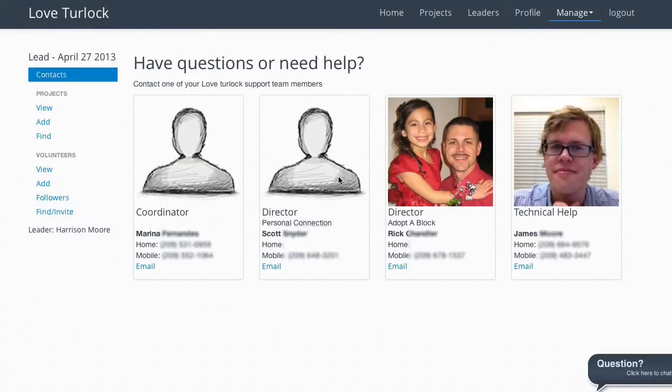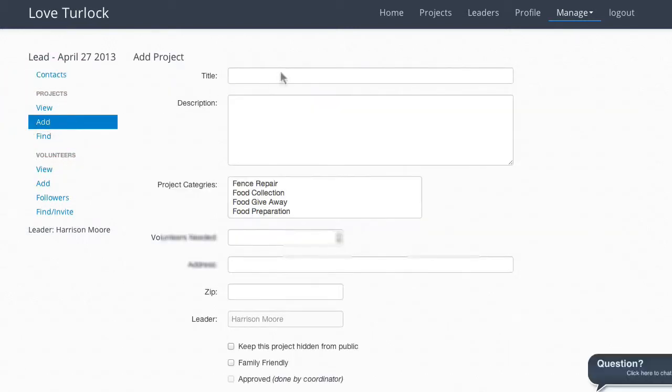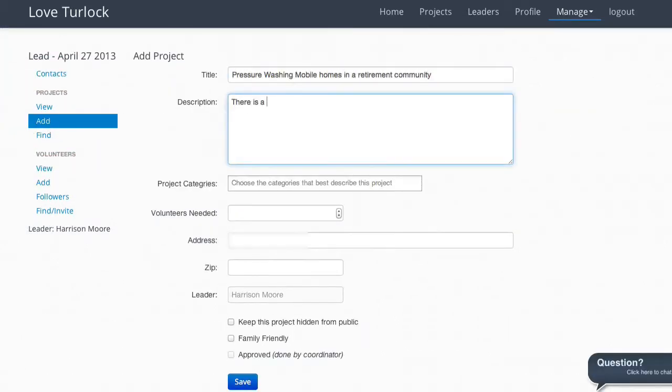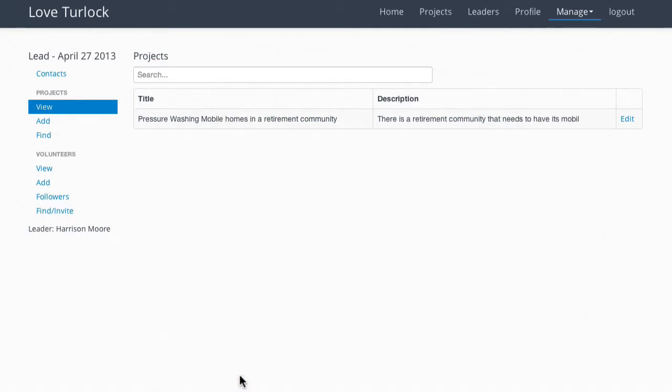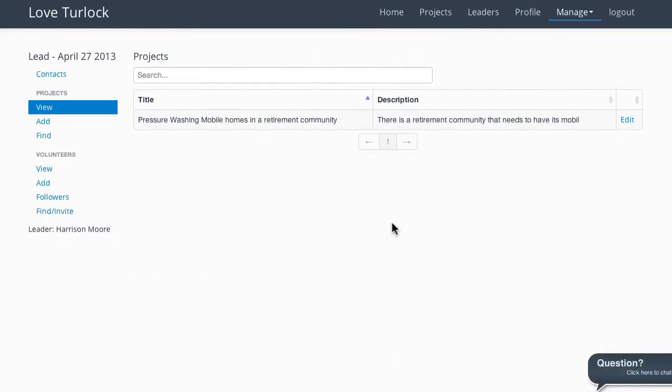When you know what your project will be, we ask that you load it into the website. This will potentially help you recruit volunteers who will discover your project on the website and have the opportunity to join your team. To add your project, click the Add button while in the Leadership section of the website. Fill in all the pertinent information such as title, description, etc., then click the Save button. Shortly after adding your project, someone on the leadership team will review your project and approve it, at which point it can be visible on the projects page.